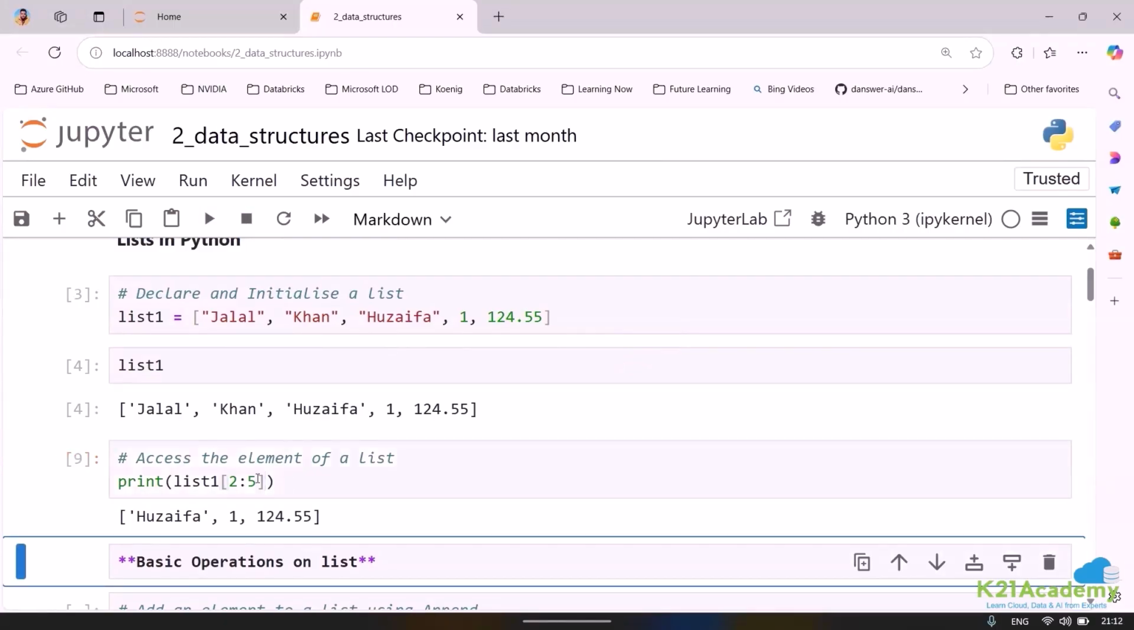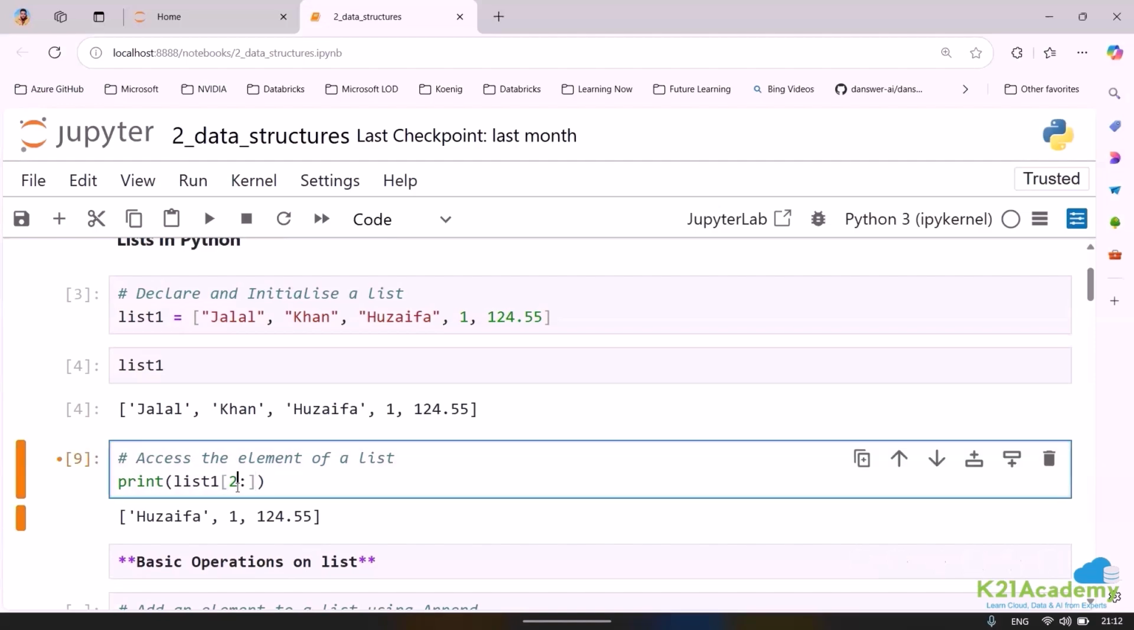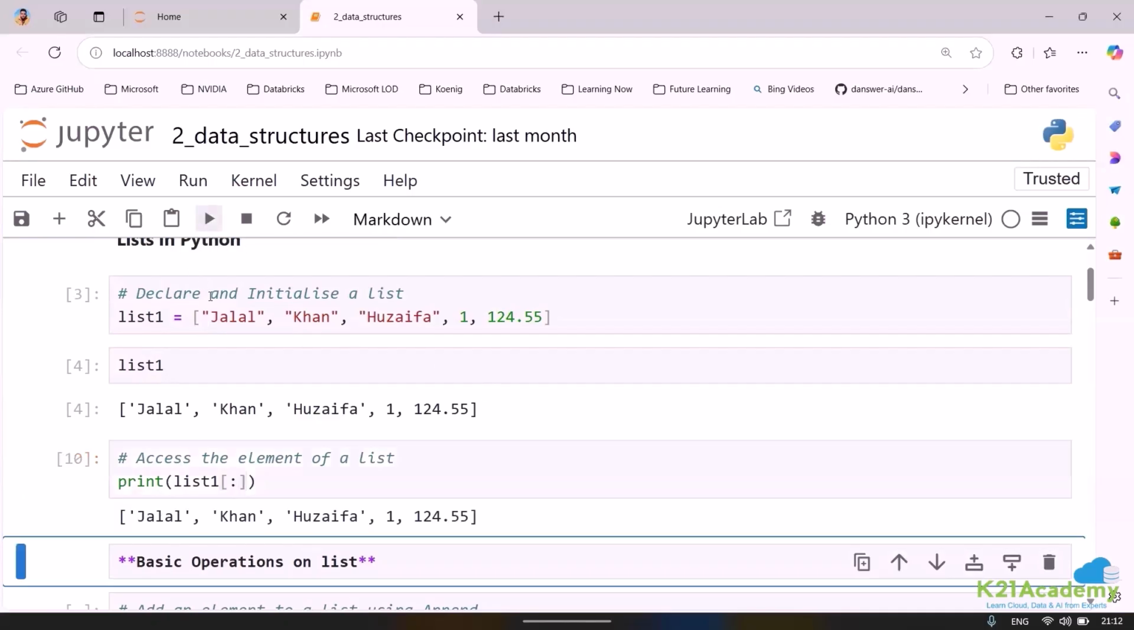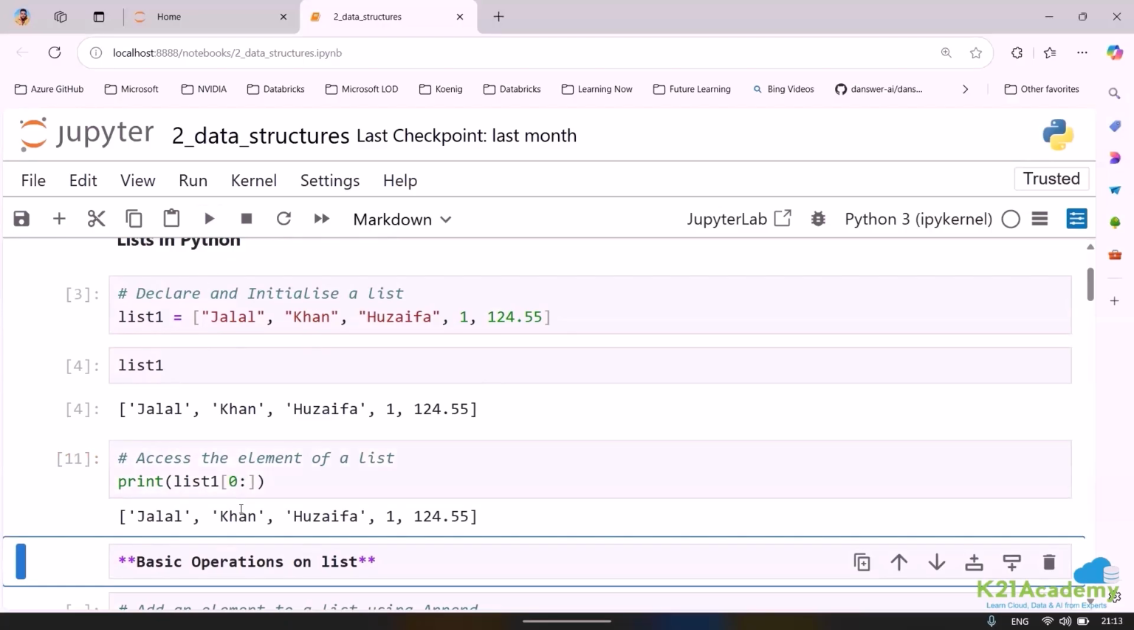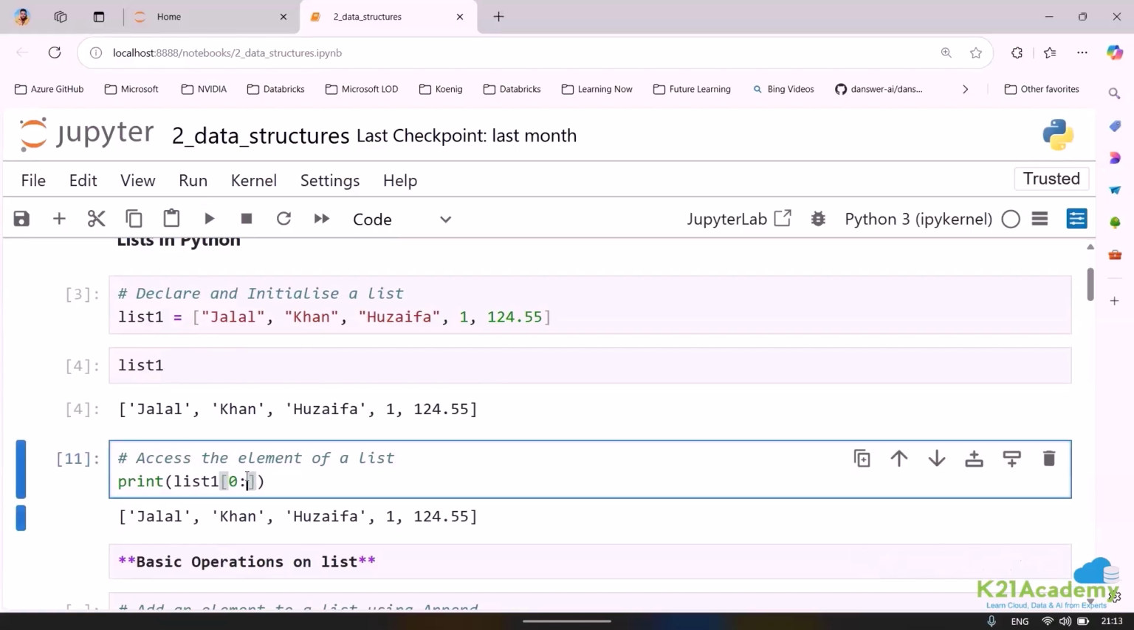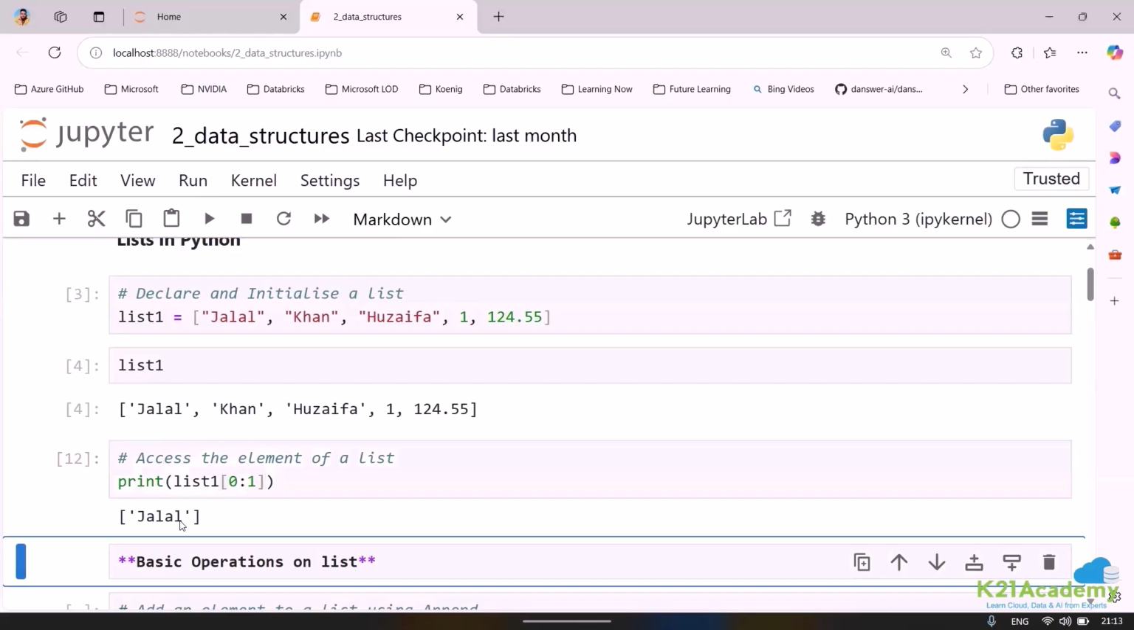First, let me put it this way for all of you to understand. If I do not specify, it will extract everything from the list. So if I just put colon, here you can see Jalal Khan Huzaifa 124.55. If I just specify the first index as 0 and run this, again you can see everything. That means it is taking till the last value. Now, if I specify 0 to 1, what will I get? Think about it. Last number is always exclusive. It is always n minus 1. So 1 minus 1 will be how much? 0. So if I write it this way, you can see that I have only got Jalal.